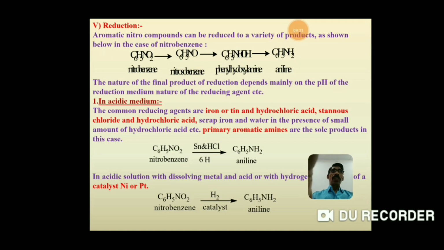That is, when nitrobenzene is reduced in the presence of tin and hydrochloric acid, it requires 6 hydrogen atoms to convert nitrobenzene into aniline. Now, in acidic solution, when nitrobenzene is reduced in the presence of a catalyst, nickel or platinum, it requires 3 H2 molecules and gives aniline.